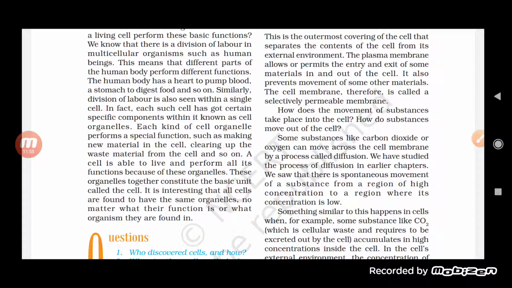Similarly, in the case of the cell also, the cell has different organs present in it, which we call cell organelles. Okay, these are called cell organelles. Now these organelles constitute together to form the cell. So they perform the function, and the cell is the basic unit, and they perform the function in whichever organism they are found.